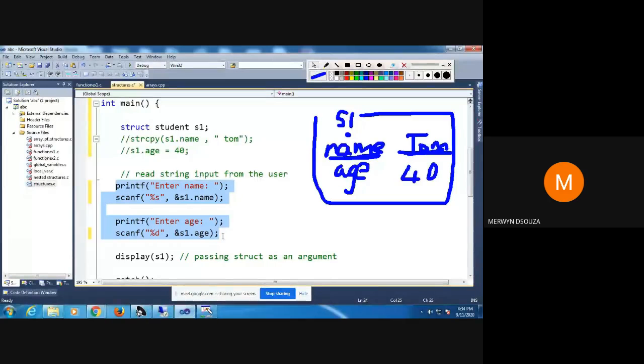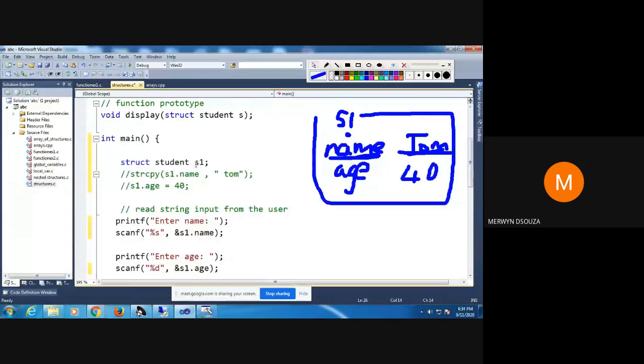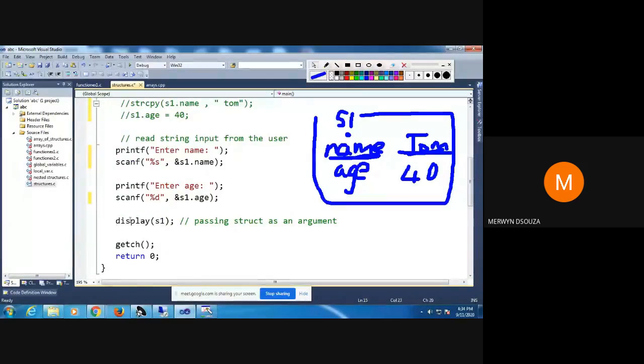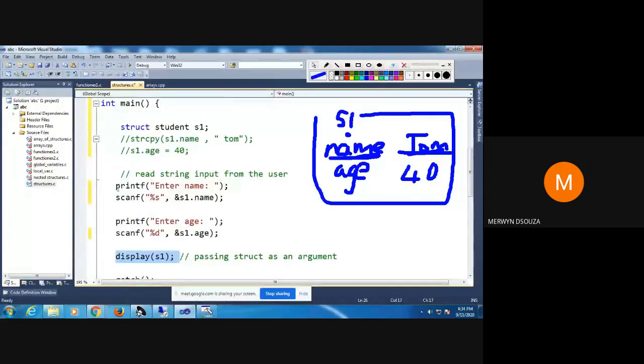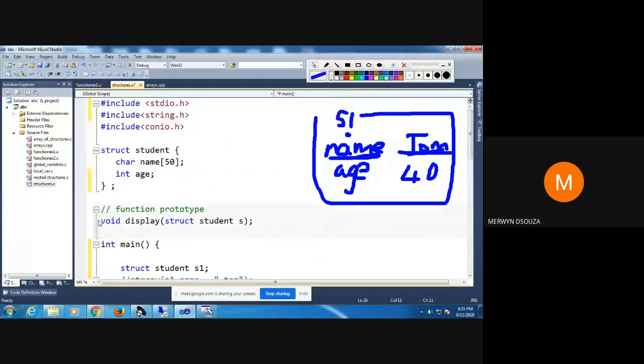Then I'm passing the structure variable to a function. You can see here S1 is my structure variable. I'm passing it to my display function, and I'm displaying the name and the age that I took as input in the main function inside this function display. Look at the function prototype. This is my function prototype. The display function will not return any value, and what I'm passing as the input is a structure